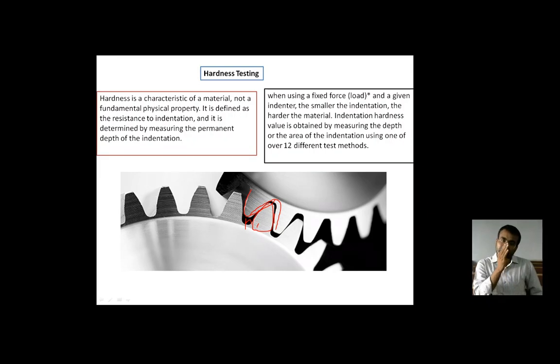And this hardness is to be examined according to the work of that particular material, right? First, according to the thickness of the material, how that thickness will behave when some kind of indentation, some kind of rubbing will happen on that surface.